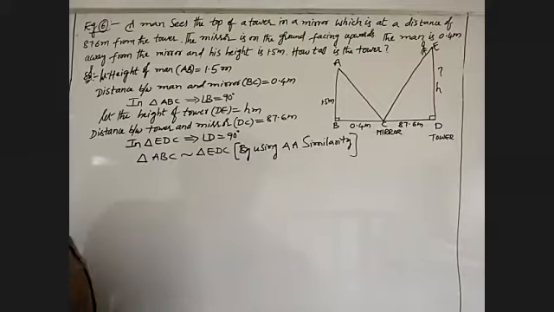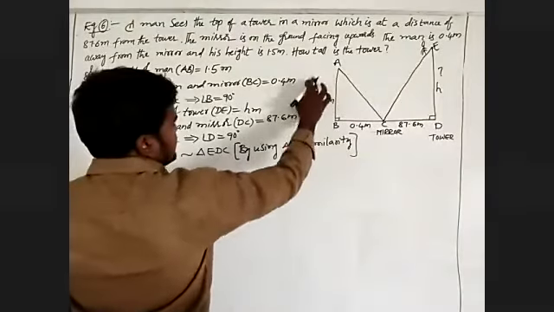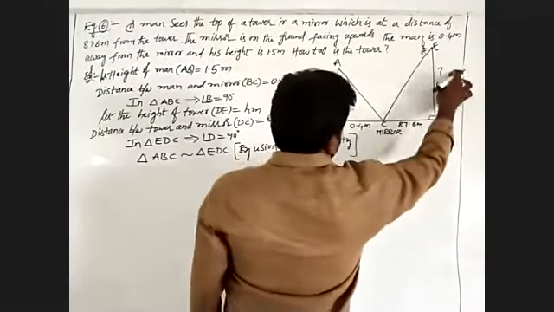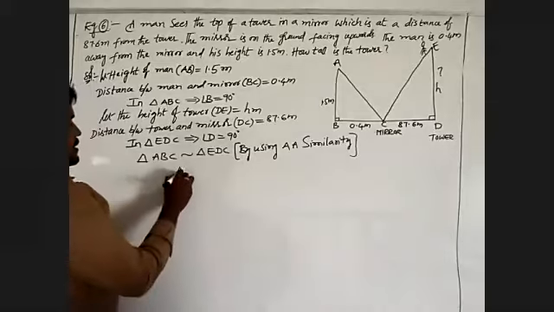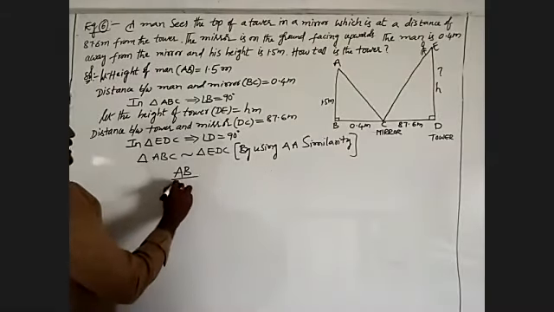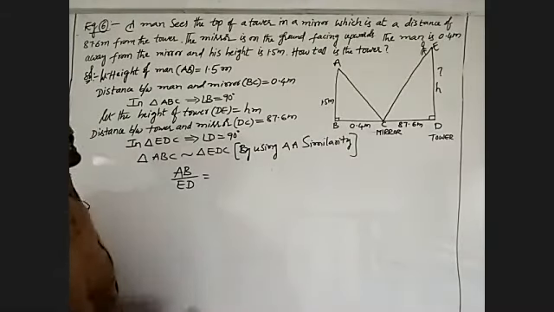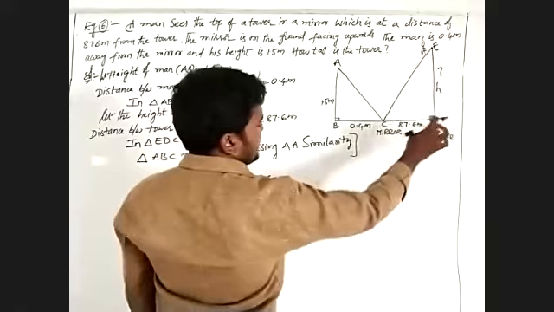By using the formula, AB by ED must be written as BC by CD.